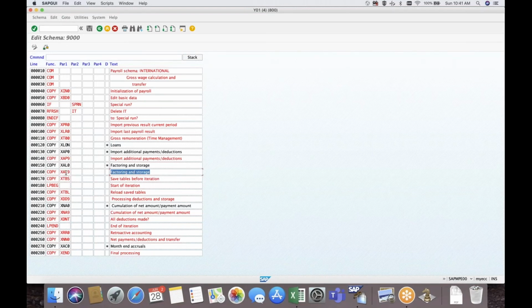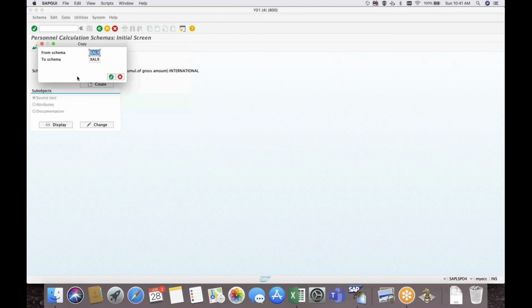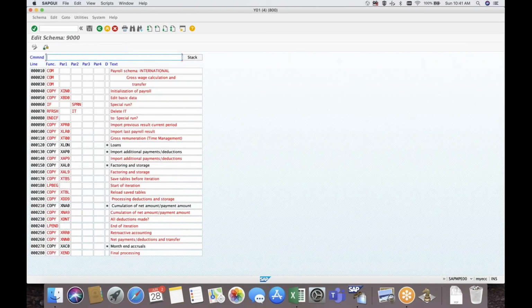Every schema will have a sub-schema. So whenever we copy a sub-schema, we also have to copy this schema. For example, I will copy to 9AL9. This 9AL9 I have to insert in the copied main schema. Today I'm explaining quickly because we have less time for the demo. So we have to keep an R so that the same line will be copied down in the main schema.